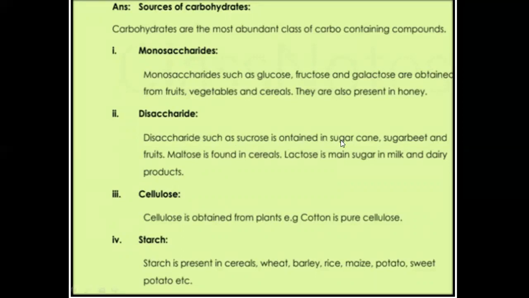Disaccharides such as sucrose is obtained in sugar cane, sugar beet, and fruits. Maltose is found in cereals. Lactose is main sugar in milk and dairy products. Then polysaccharide, for example cellulose and starch. Cellulose is obtained from plants. For example, cotton. Cotton is pure cellulose. Starch is present in cereals, wheat, barley, rice, maize, potato, sweet potato, etc. We can obtain starch from all these vegetables.